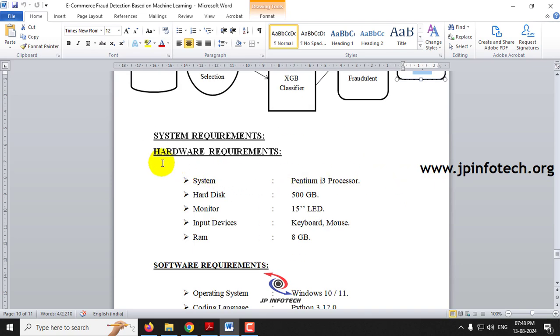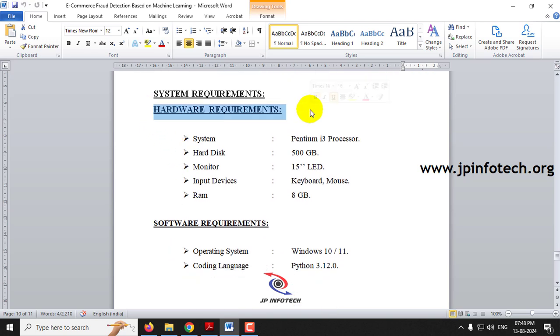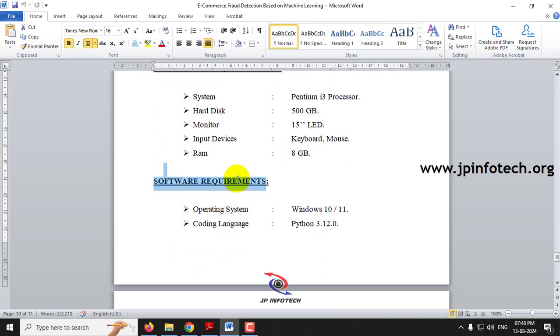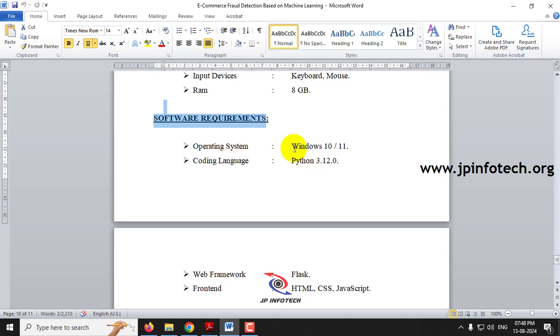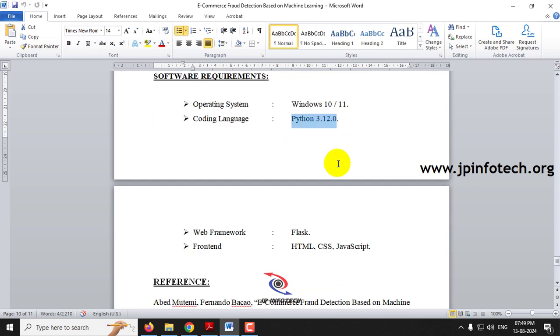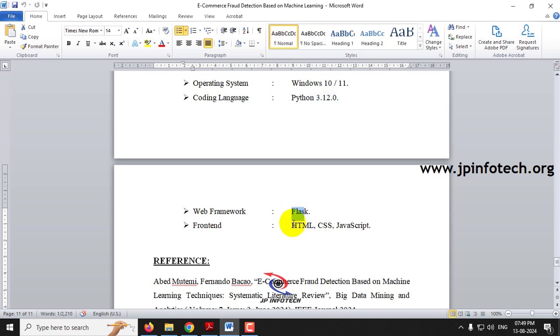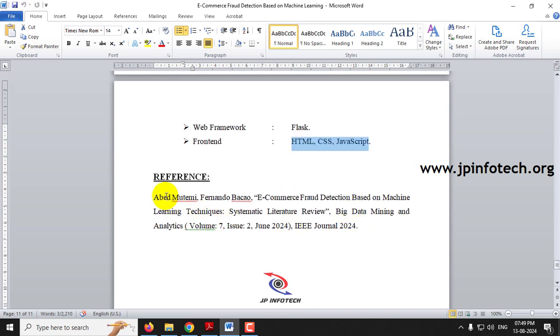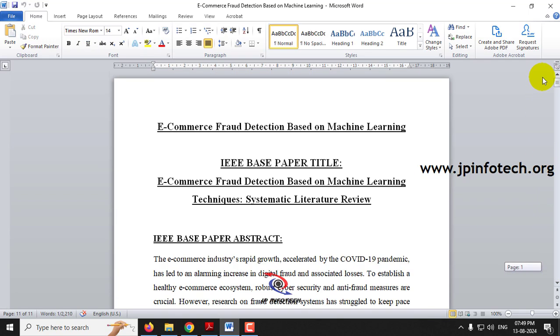So here you can see the system requirements, which contain the hardware requirements and the software requirements, so that we can execute the project in Windows 10 or 11. The coding language we have used is Python 3.12.0. Web framework is Flask. Frontend part contains HTML, CSS, and JavaScript. So this is the reference of the project. This is the IEEE base paper reference. So this is about the basic introduction of the project.